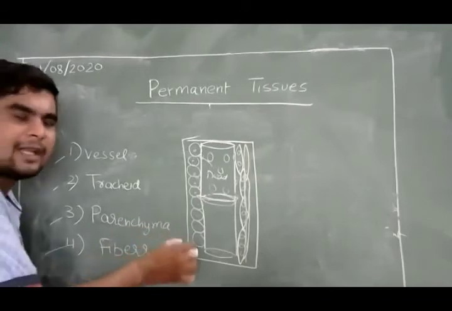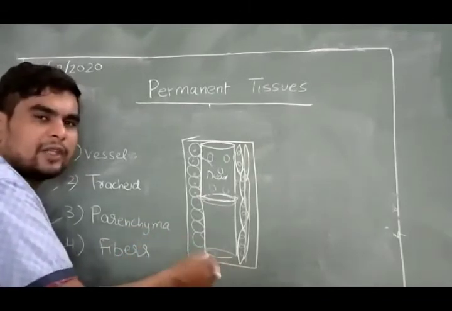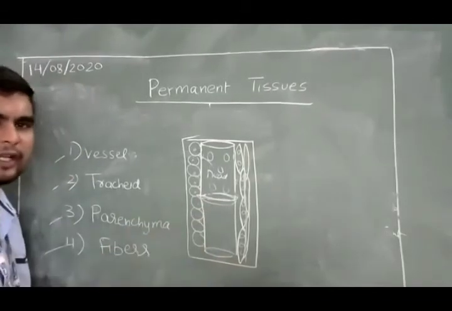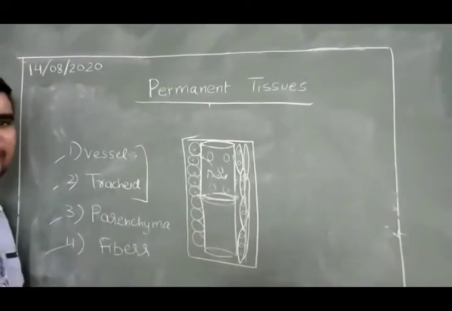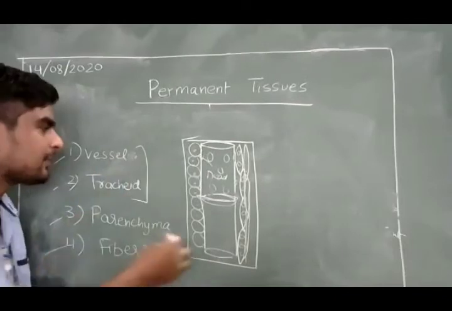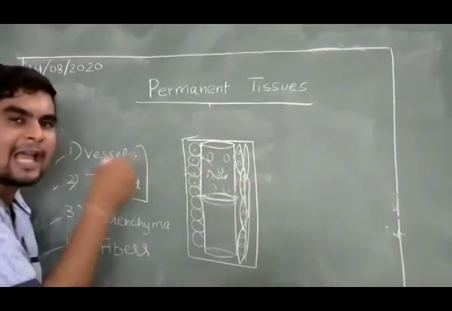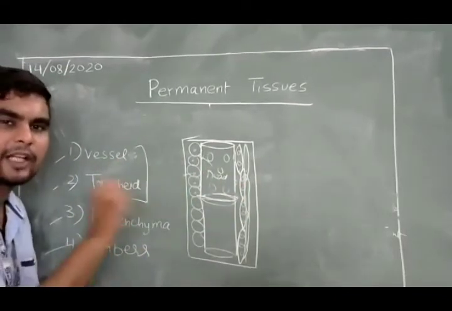But how are they similar? They are functioning together as a unit, for water conduction. The vessels and tracheids are direct water conducting tissues. The water goes through them. Parenchyma and fibers are just helping them with partial conduction of water.